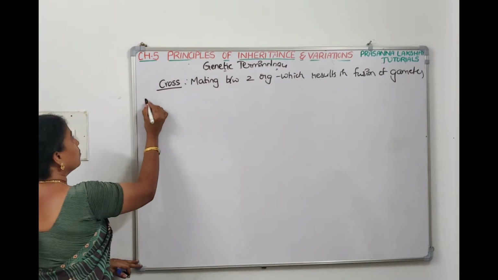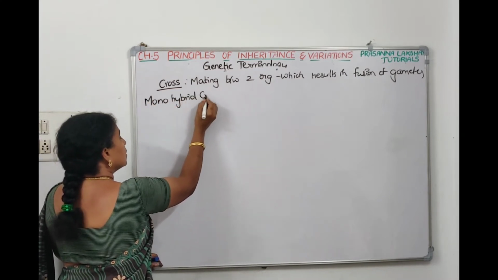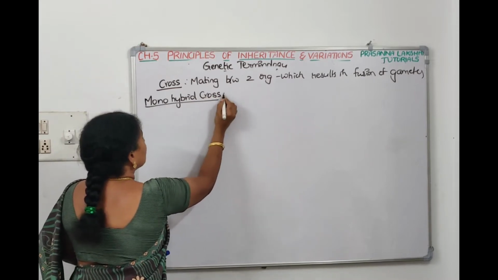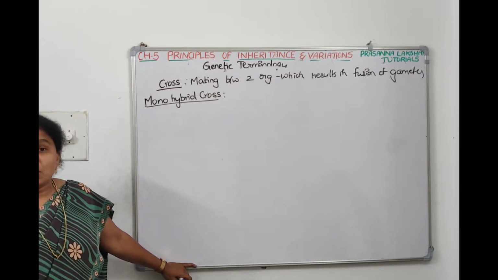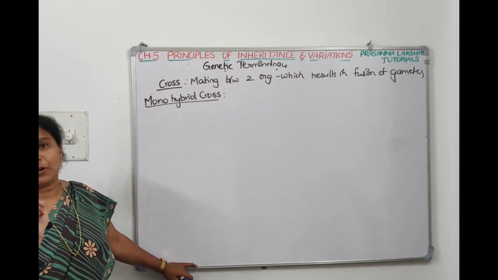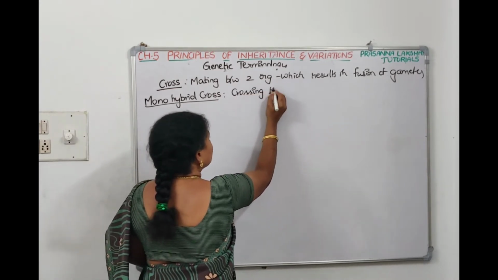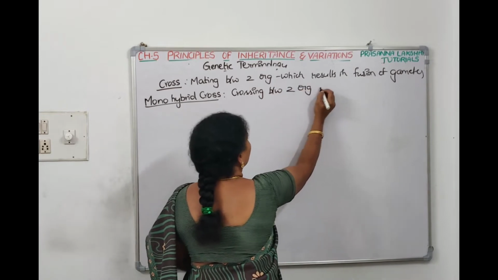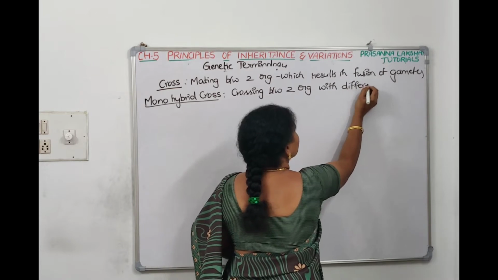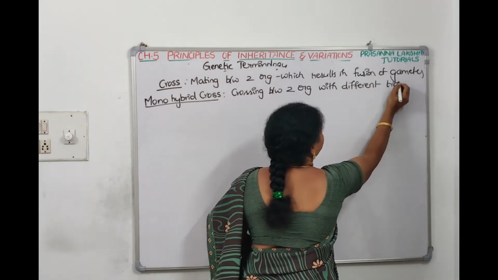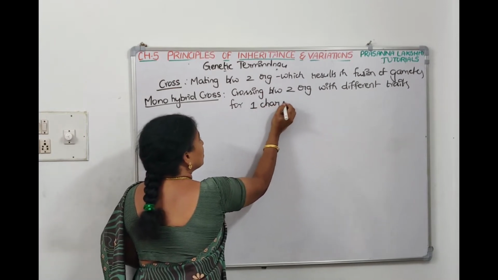Now, what is monohybrid cross? Crossing between two organisms with different traits for one character.